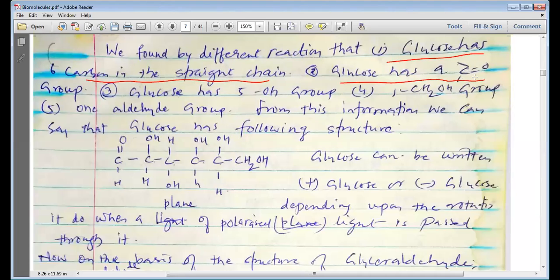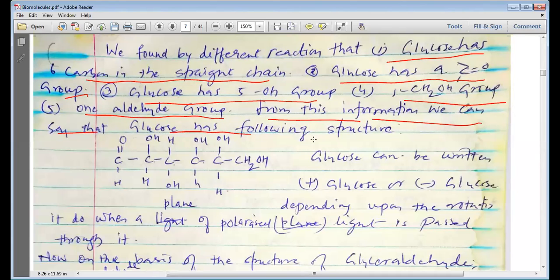Number 2, glucose has a carbonyl group. Glucose has 5 OH groups. A CH2OH group is also present in glucose. One aldehyde group is also present in glucose. From all this information, my dear students, we can write the structure of glucose.